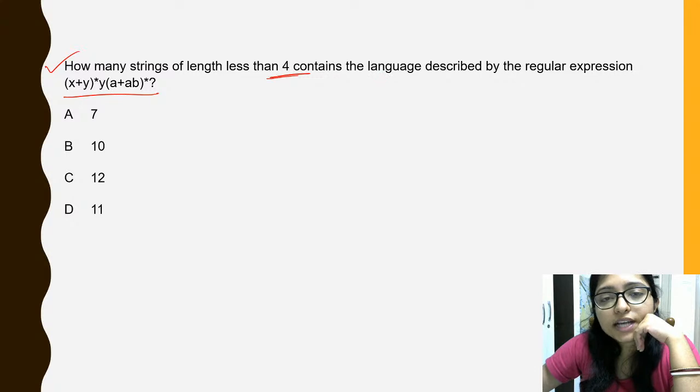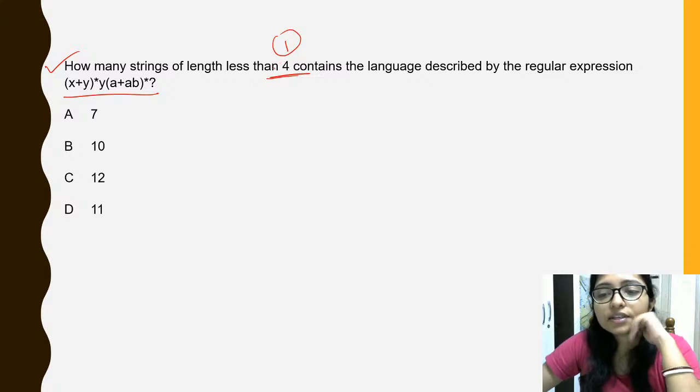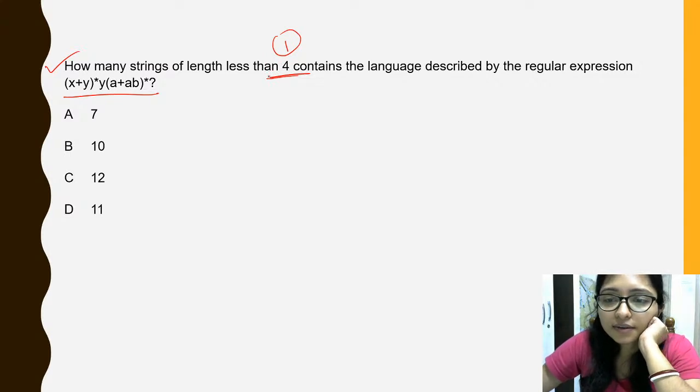This type of question I have discussed in our first session. In our first session we have discussed this type of question. Okay, Kallani is giving the answer, Manish is giving the answer.